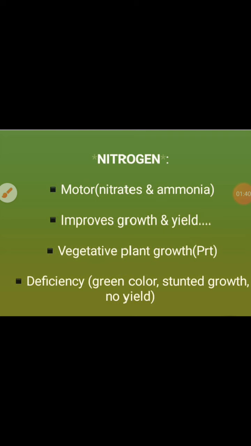So you know the importance of fertilizers. You know macronutrients are required. Which are they? Nitrogen, phosphorus and potassium. So we have grown the plant and then we are going to observe what's happening. What is a nitrogenous fertilizer? Any fertilizer which contains nitrogen in it is called a nitrogenous fertilizer. Nitrogen is taken up in the soil in the form of nitrates and ammonia. Nitrogen fertilizers improve the growth and yield of crop.